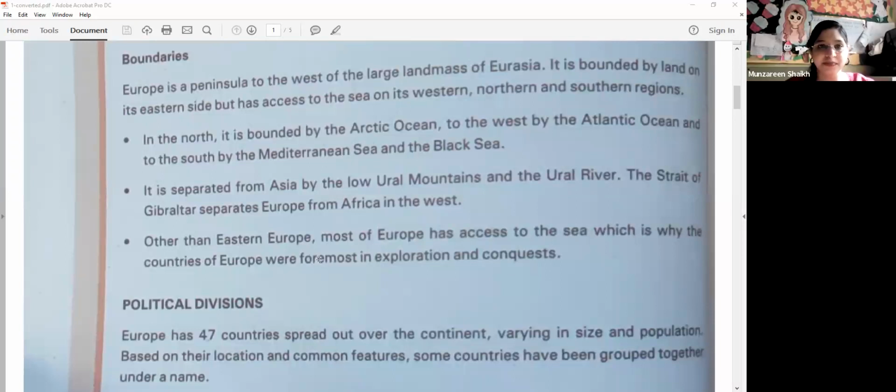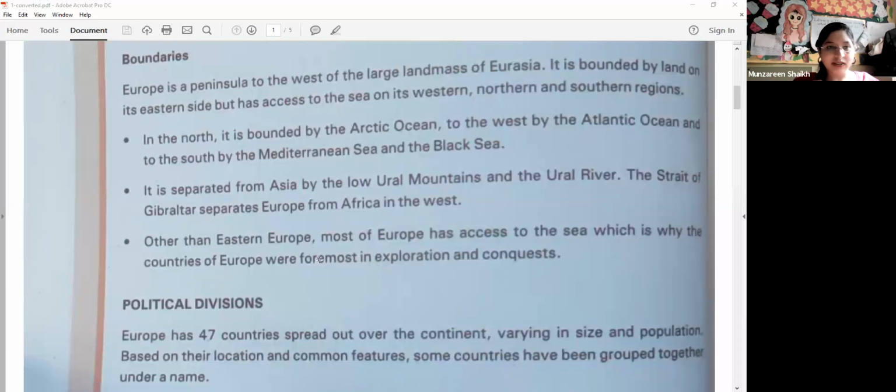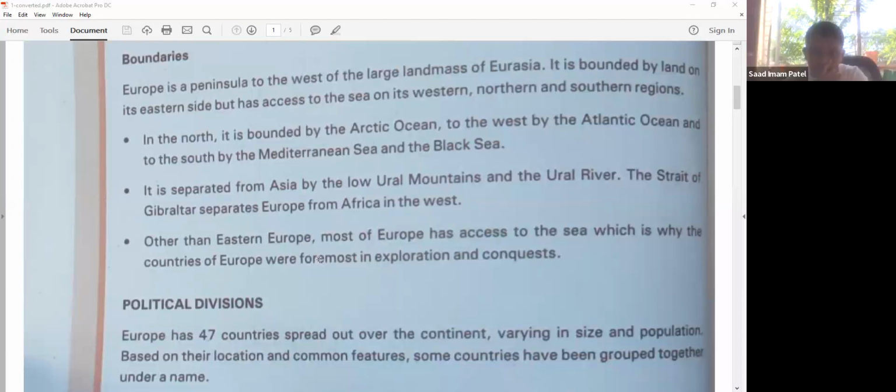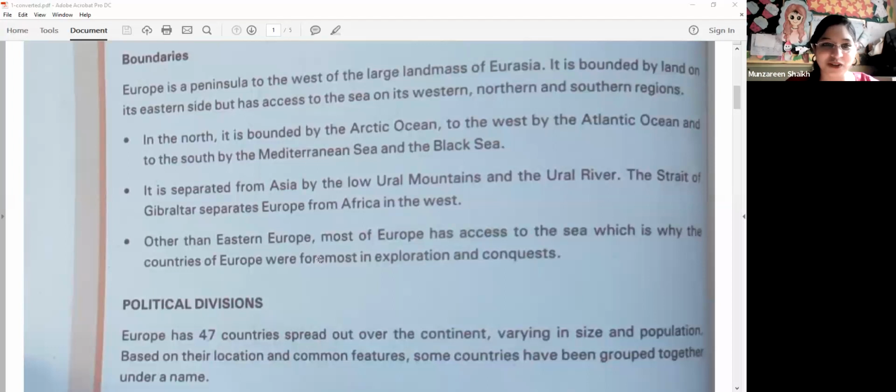Please make a note of it. You can draw a diagram also while I'm explaining. North, which ocean is there? Arctic Ocean. West, Atlantic Ocean. South, Mediterranean Sea and the Black Sea. Towards the east, land. I thought maybe you would say some ocean. So remember, towards the east it has land.